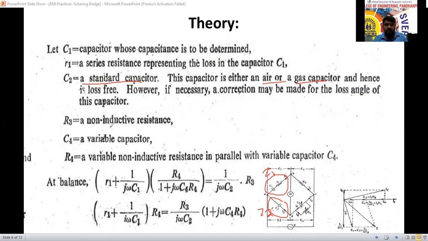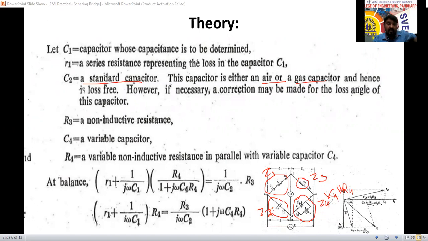Next, R3 is only a non-inductive, non-capacitive resistance, so Z3 equals R3. In the fourth branch, the capacitor C4 and resistance R4 are connected in parallel. So Z4 is C4 and R4 in parallel. C4 is XC4, and XC4 equals 1 by omega C4.